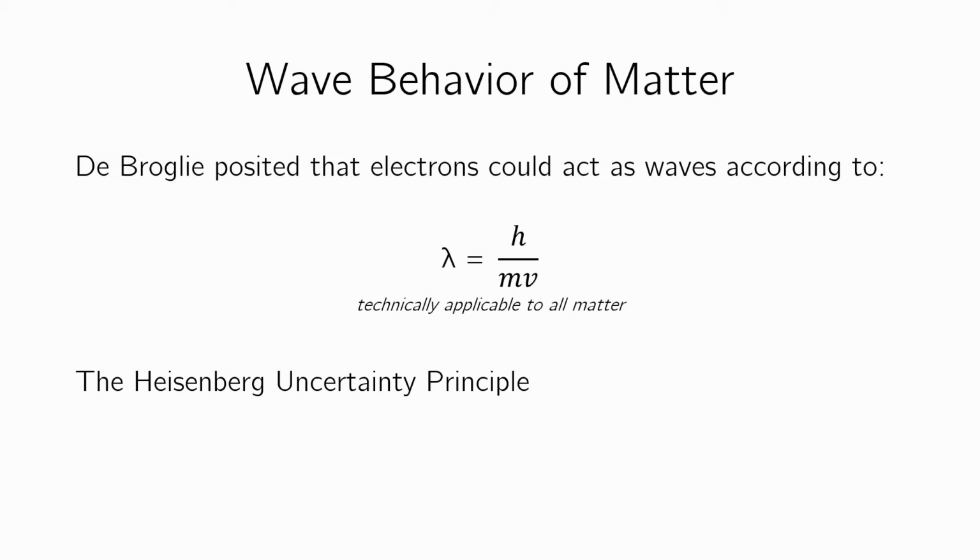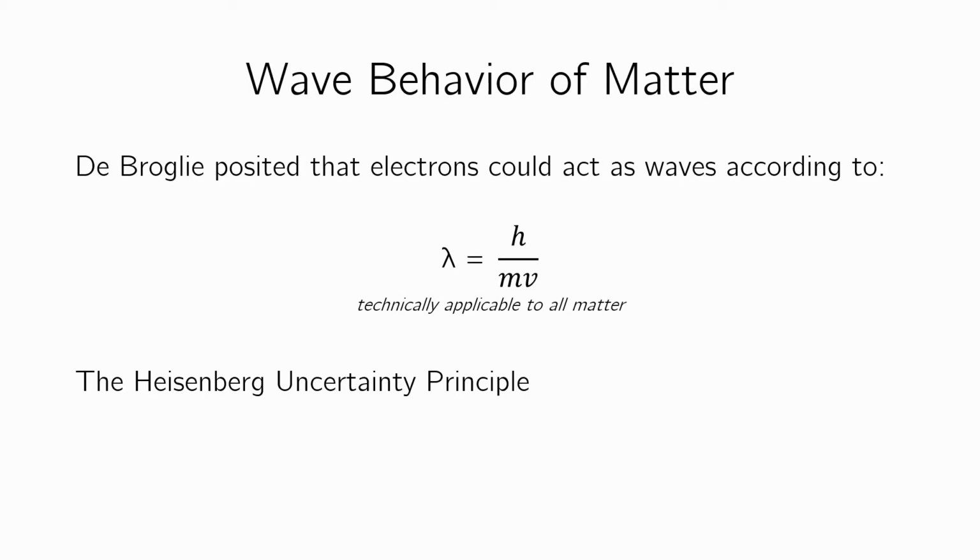Okay, de Broglie, a French scientist, posited that electrons can also act as waves. Basically said, well, Einstein said that light can act as particles, even though we think of it as a wave. Well, can we look at it the other way? Can stuff like matter act like a wave? And the answer is yes, it can. And it involves this equation, the de Broglie equation.